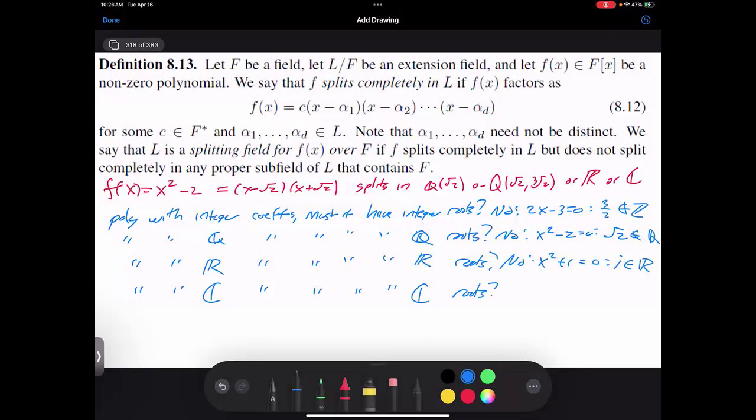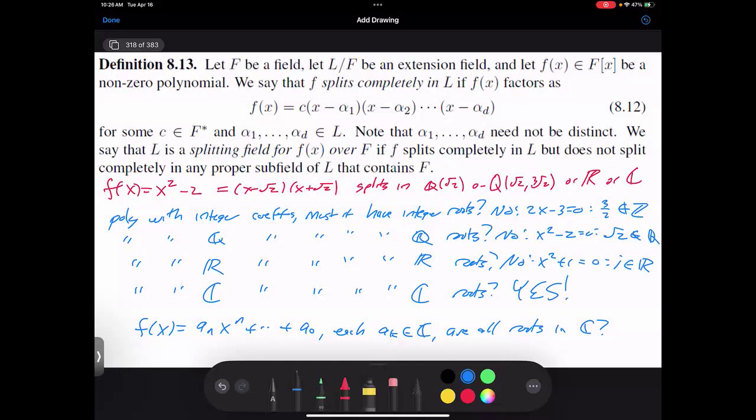So now I'm giving you a polynomial, f of x is a_n x to the n plus dot dot dot plus a_0. Each a_k is in C. Are all roots in C? What's the answer? Yes. So that's the amazing thing.